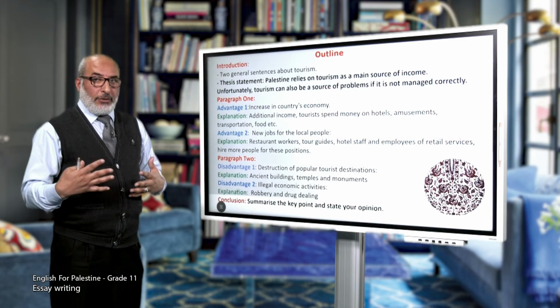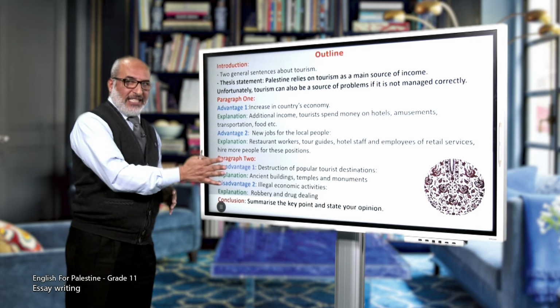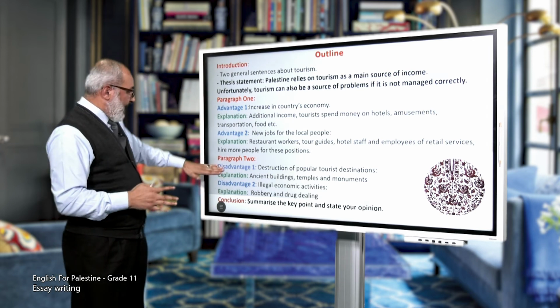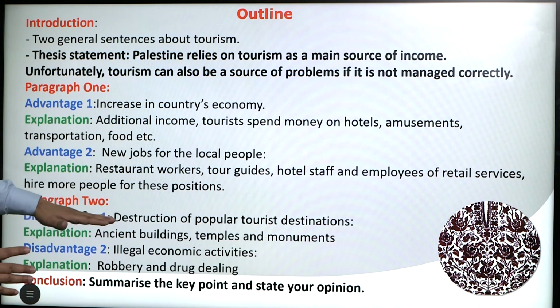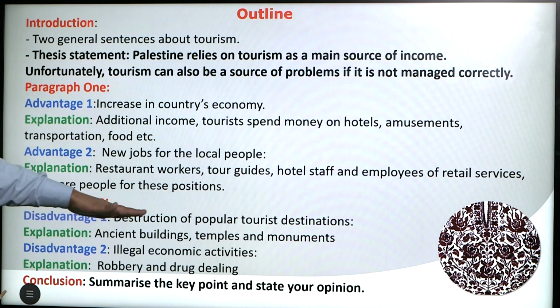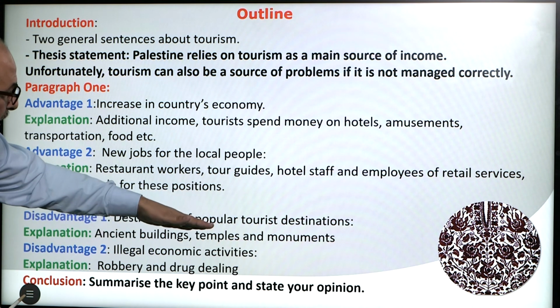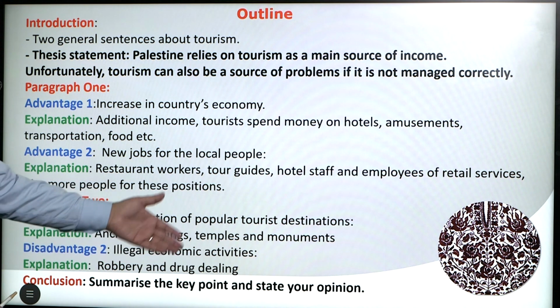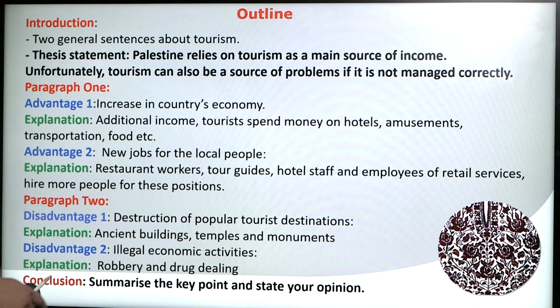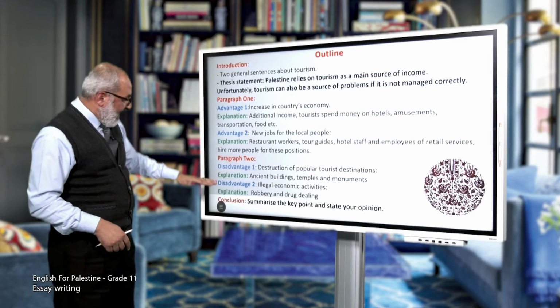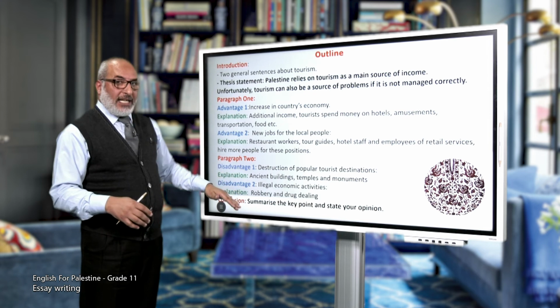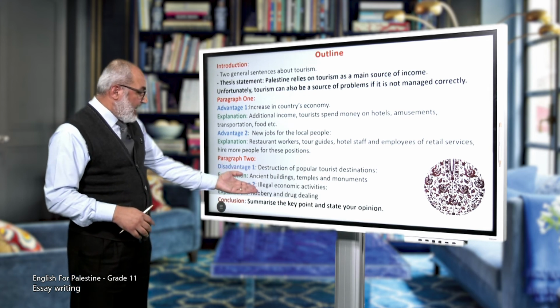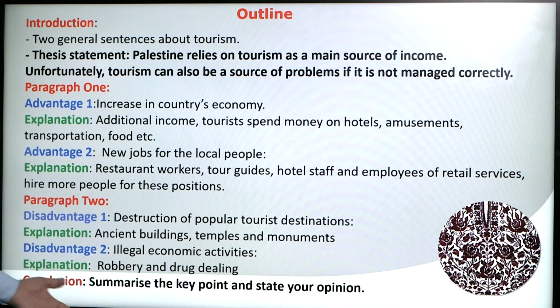In paragraph 2, you are going to write about disadvantages. Again, write about disadvantage 1, which is destruction of a popular tourist destination. Explain it, like I give you here ideas: ancient buildings, temples, monuments, etc. And then write about the second disadvantage, which is illegal economic activities.